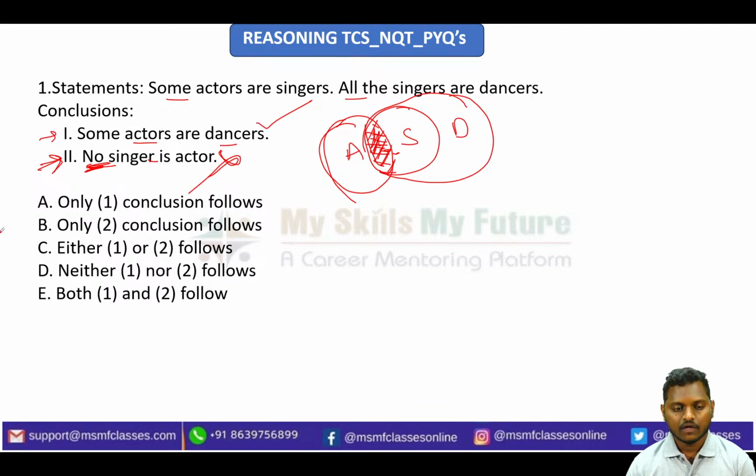So now the answer will be, it took like 5 seconds for me to answer this. This is option B, that is, only one follows. Fine. So this is very simple. If you understand the basic logic of the statements, you can easily mark the conclusions. That is what I am telling, right? So here the simple answer will be conclusion 1 follows, option A. So let us go to the next one.